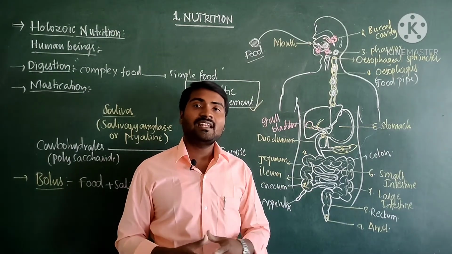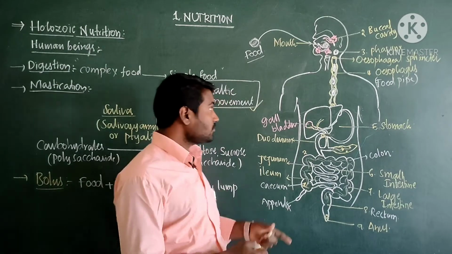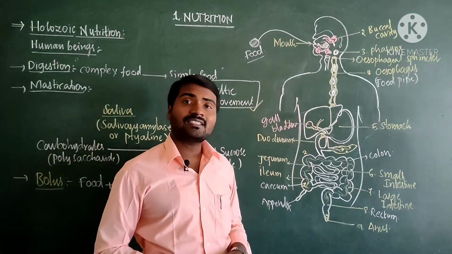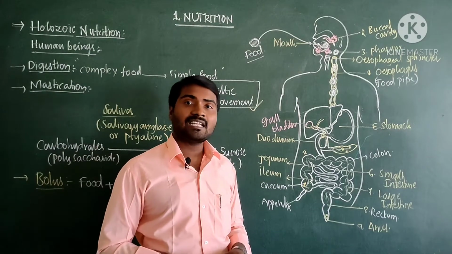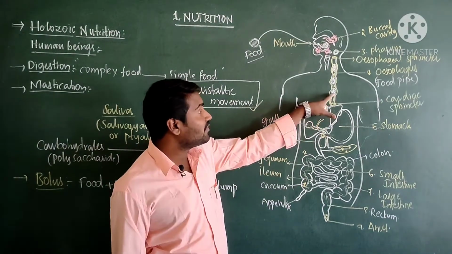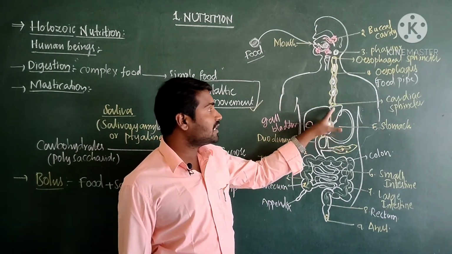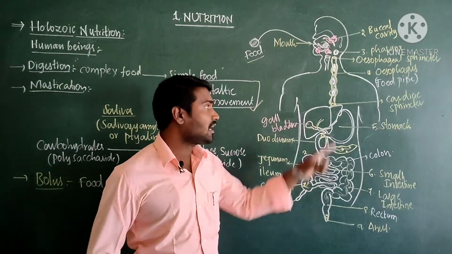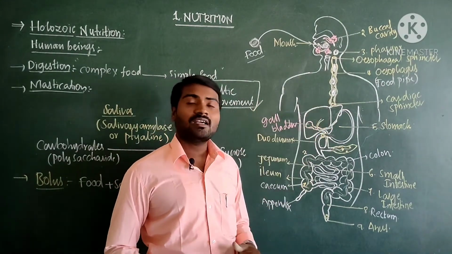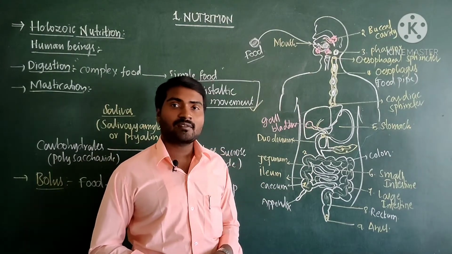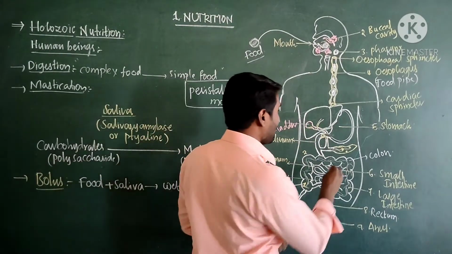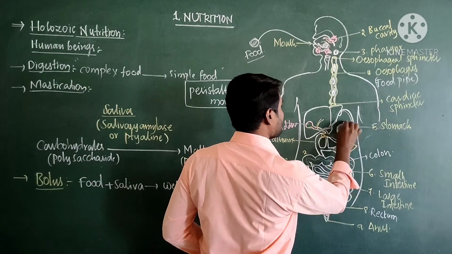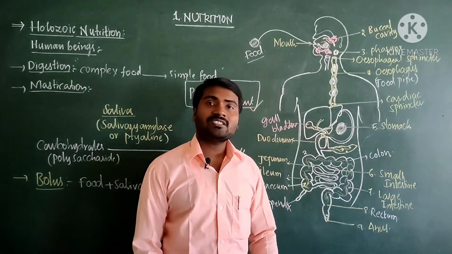Coordination in life process. Now the food has reached the stomach. What happens in the stomach? Between the esophagus and the stomach, a sphincter is present that is called cardiac sphincter, because it is very near to the heart, hence it is called a cardiac sphincter. Now the food has entered into the stomach.